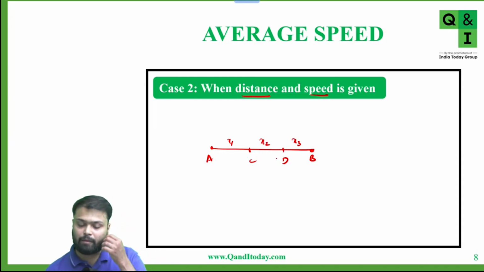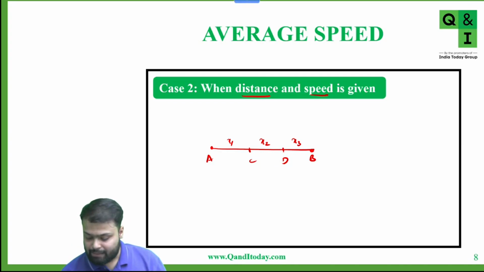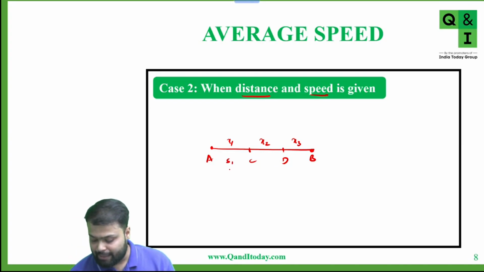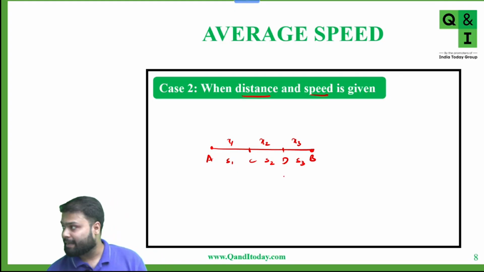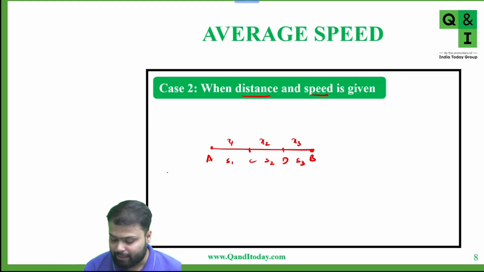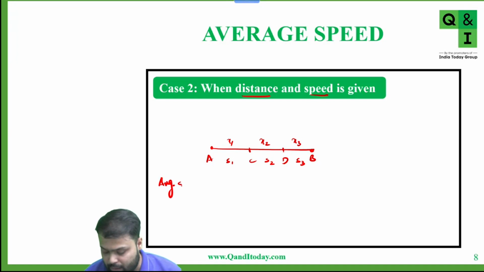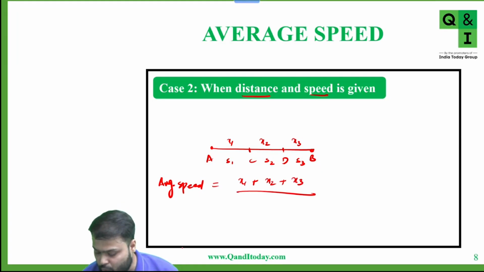Time is not given, but speed is given. From A to C the speed is s1, from C to D the speed is s2, and from D to B the speed is s3. Now we have to calculate the average speed. Again, the same formula: average speed is total distance, x1 plus x2 plus x3, upon total time.